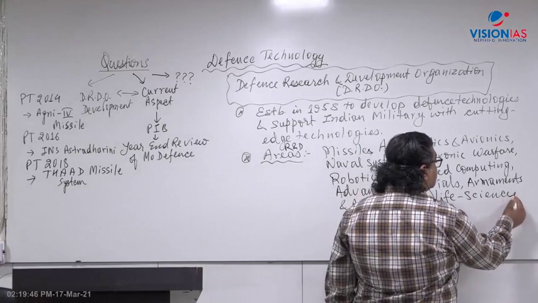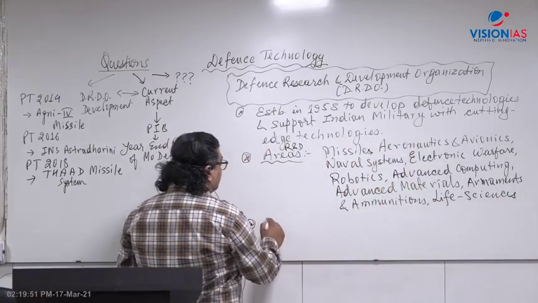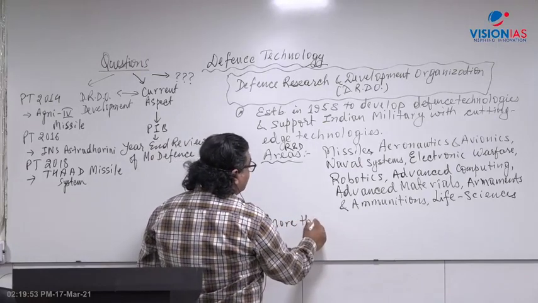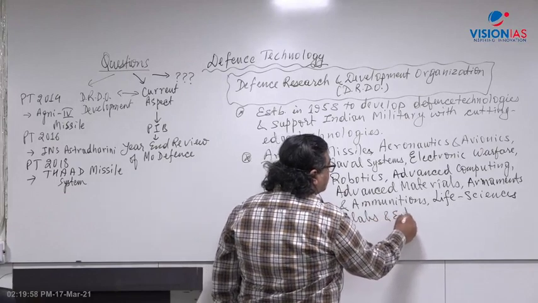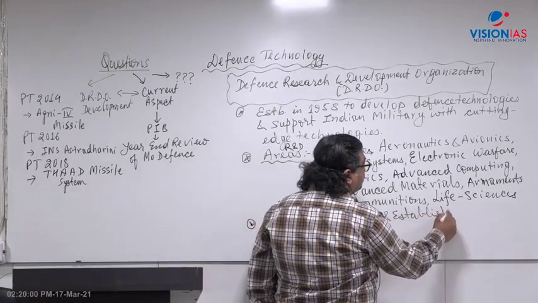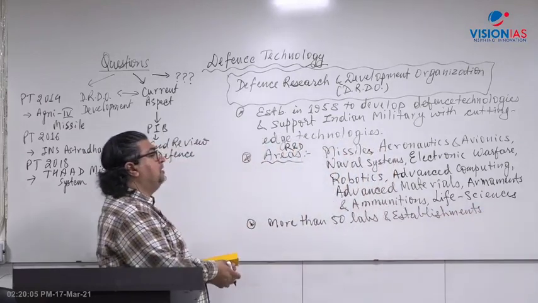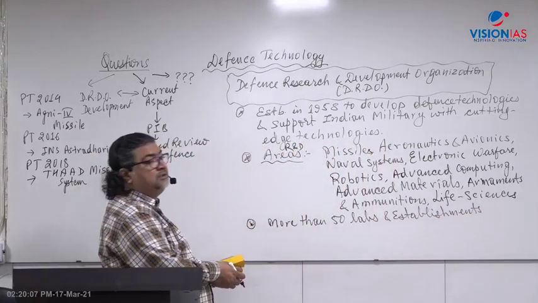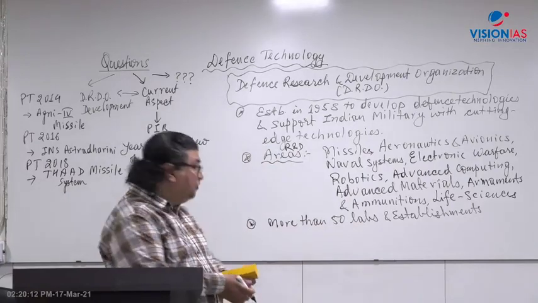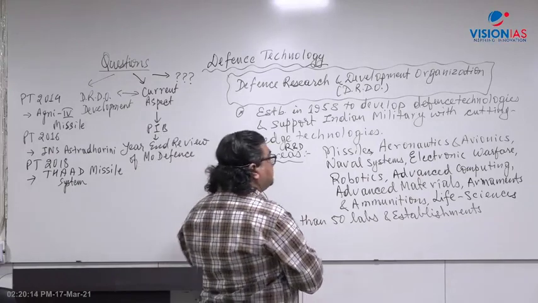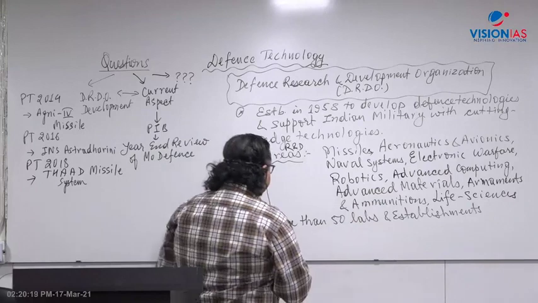And today DRDO has more than 50 labs and establishments, and thousands of scientists contribute to different areas of research and development under the DRDO. It's a large organization and works under the Ministry of Defense.